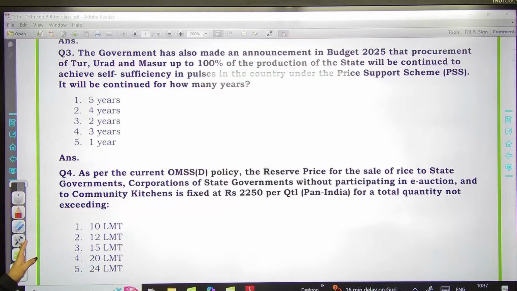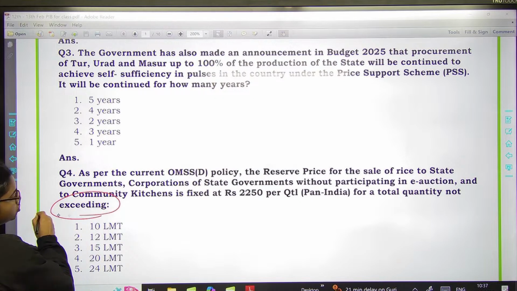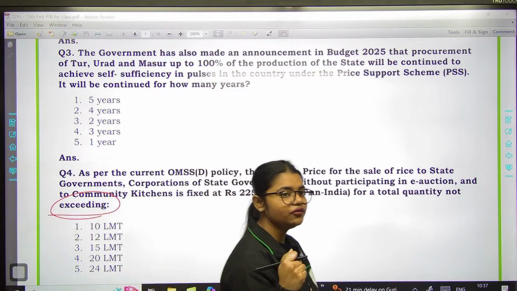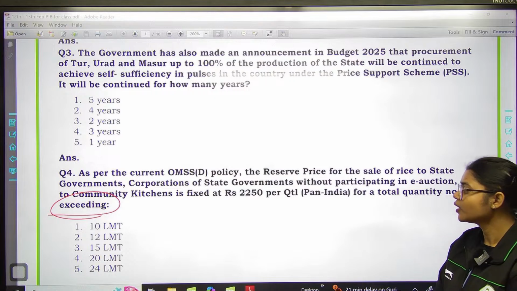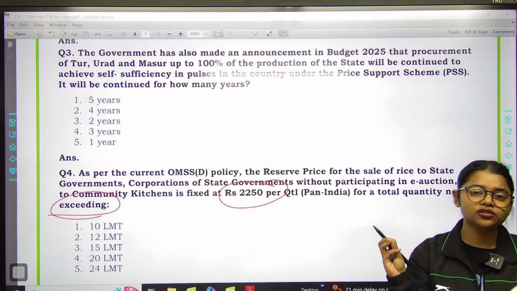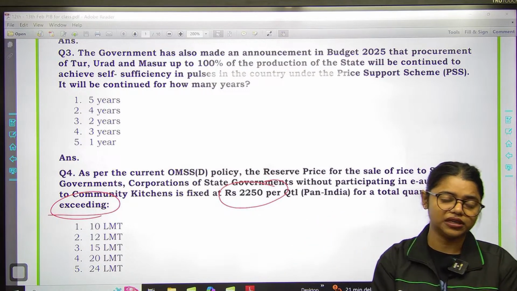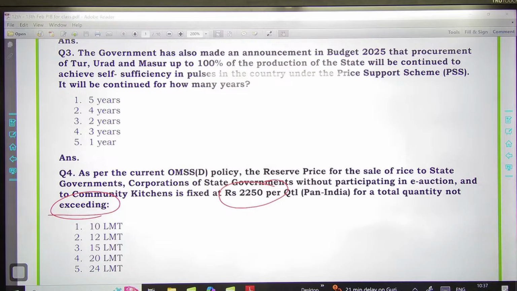Question number 4 is here. As per the current Open Market Sales Scheme policy, the reserve price for the sale of rice to state governments and corporations of state governments, without participating in e-auction, is fixed at 2250 rupees per quintal for a total quantity not exceeding dash. So you need to tell me the total quantity, right? We have discussed this initiative: that at this price we will give it to them, but the quantity should not exceed a particular limit, right? So now you have to tell me the limit.